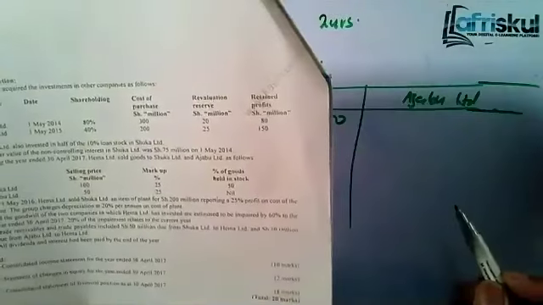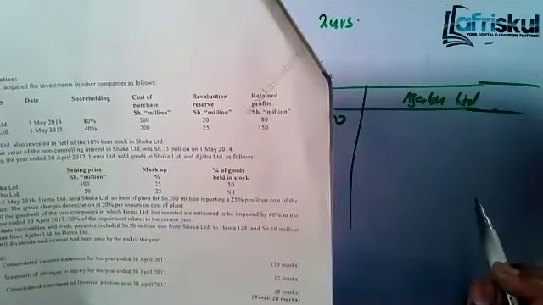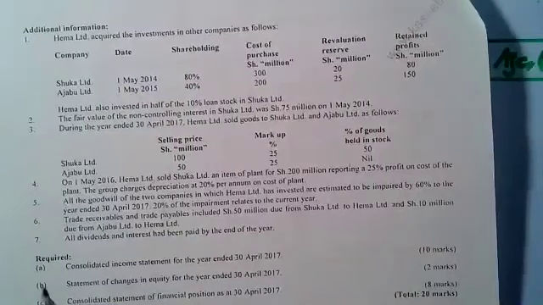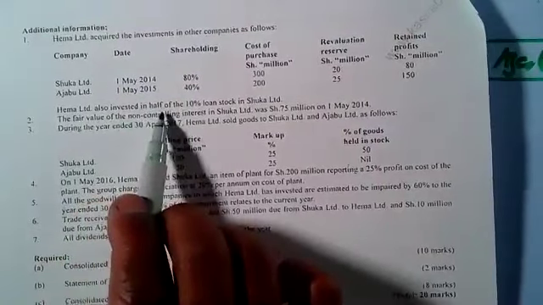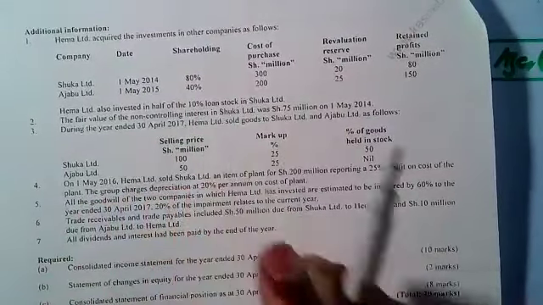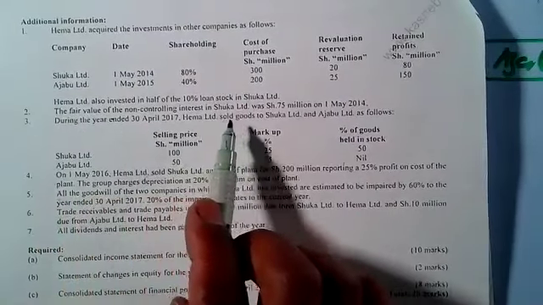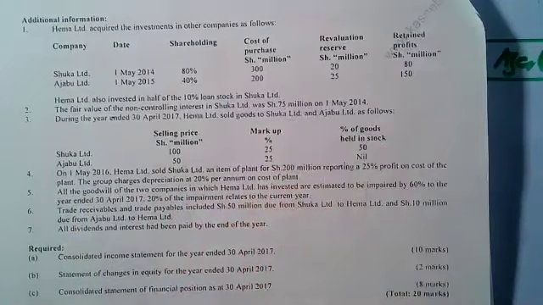And then for Ajabu it was 200. Then you're told that HEMA Limited also invested in half of the 10% loan stock in Shuka Limited. Then number two, the fair value of non-controlling interest in Shuka Limited was 75 million. So we're given the fair value of NCI.